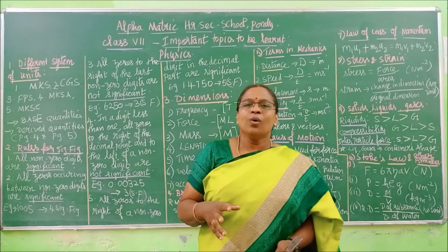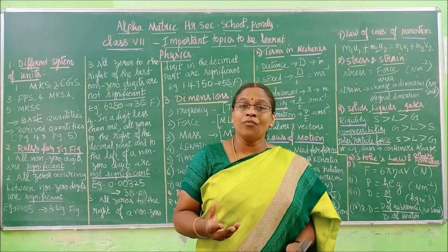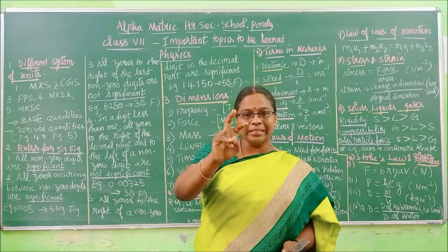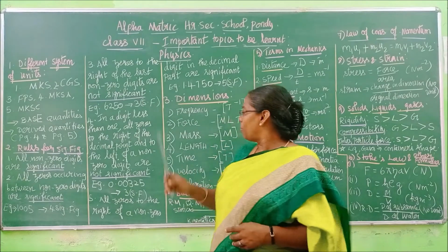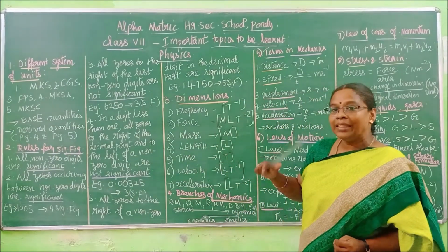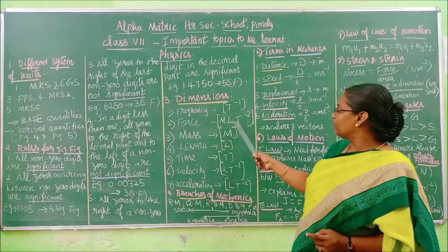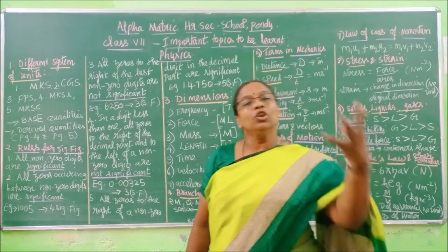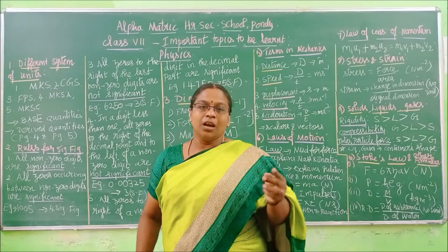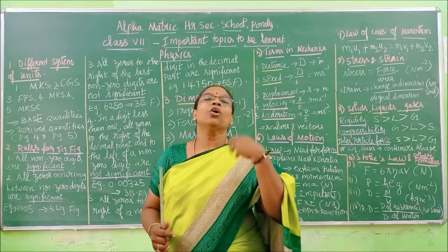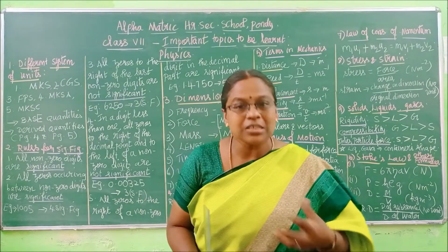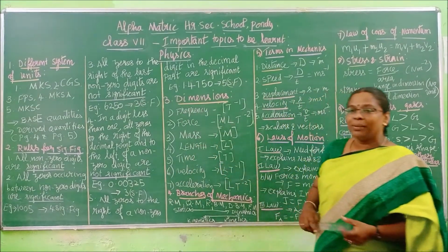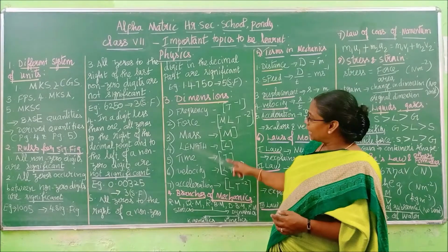These quantities, when we express them in terms of 3 quantities, mainly mass, length and time. For mass we will use M, for length we will use L, for time we will use T. When we express one particular quantity using these 3 terms in a bracket, then we call that the dimensions or dimensional formula. Clear, children? So, spelling, let it be clear. First I will say this, then I come to the other one.